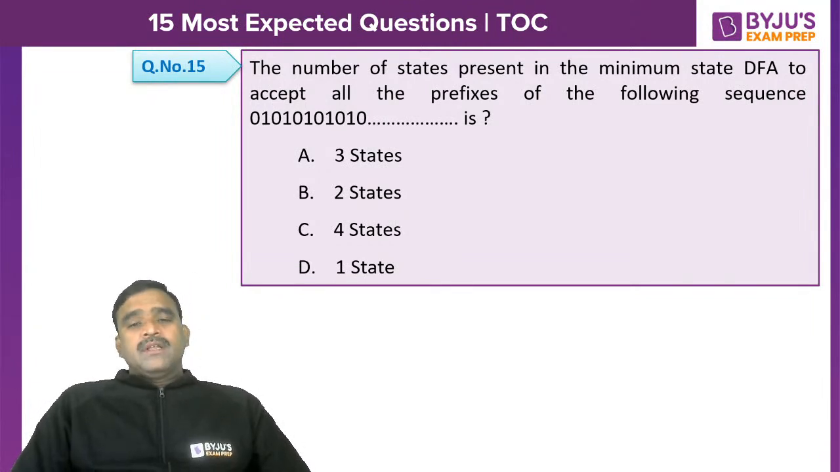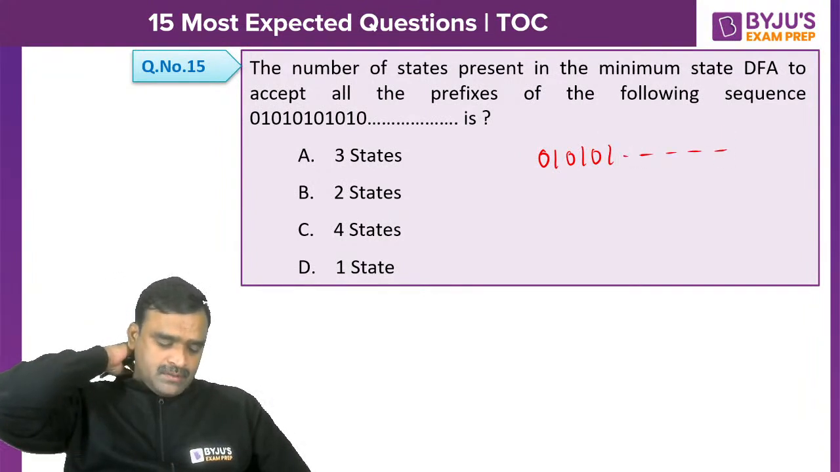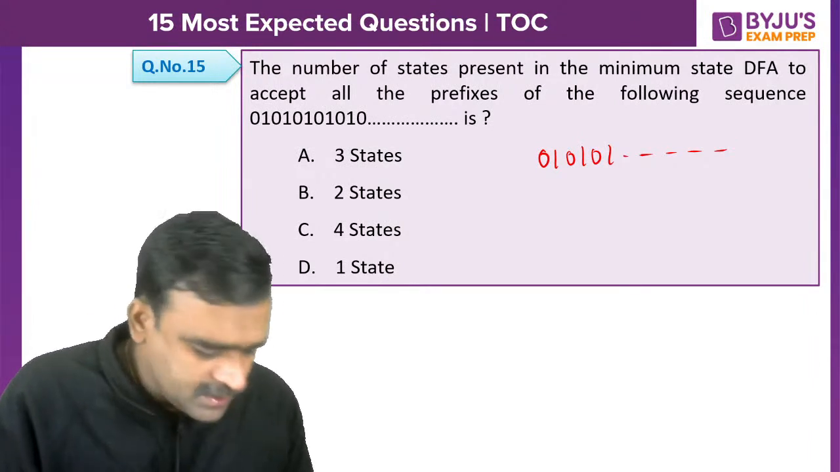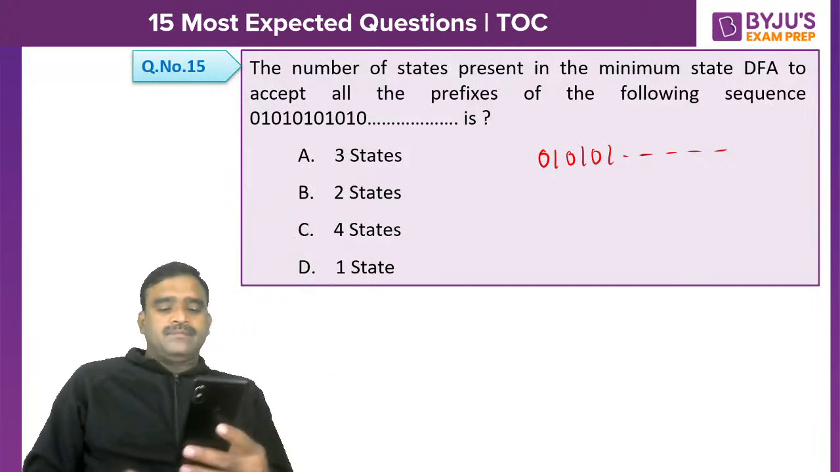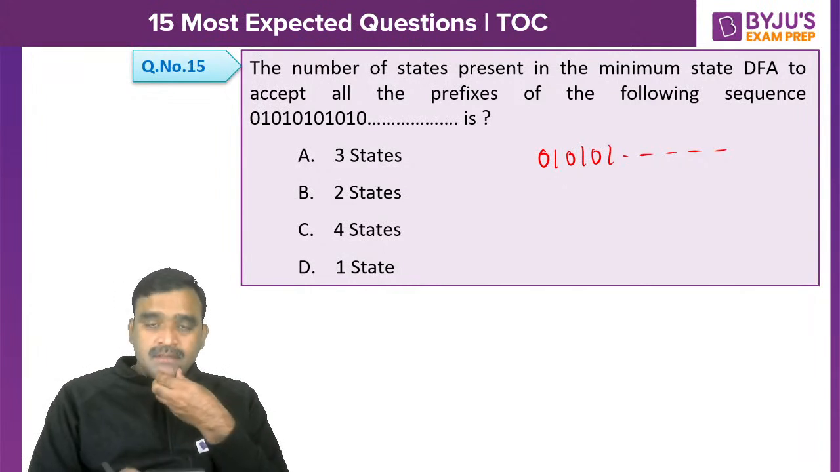I am expecting the right answer from everyone for this question. The number of states present in the minimum state DFA, total states, I am not talking about final states here. The number of states in the minimum state DFA to accept all the prefixes of the following sequence: alternate 0, 1, 0, 1, 0, 1 and so on. Prefix is nothing but all the leading symbols. Set of all leading symbols is nothing but prefix. I think you can answer this easily.